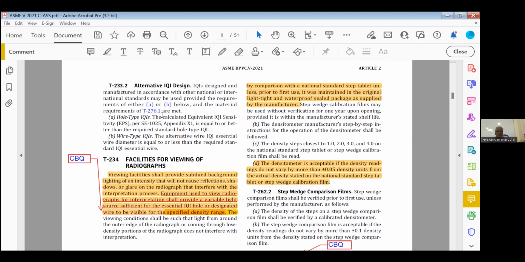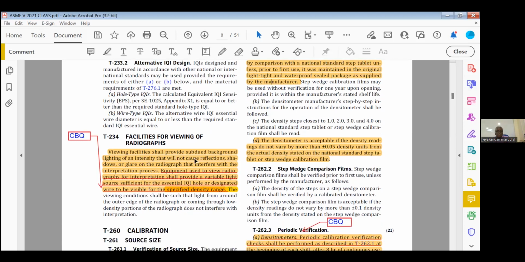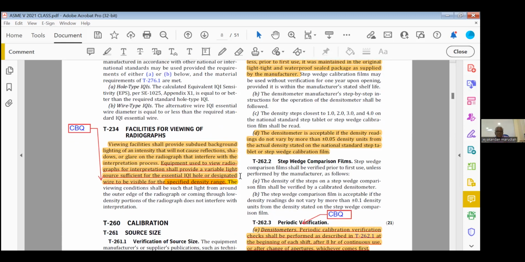Okay, highlight this one. This is closed book. Viewing facility shall provide subdued background lighting intensity that will not cause reflection, shadows, or glare. And these 3 lines are actually closed book question. Equipment used to view radiographs for interpretation shall provide the essential IQI hole or designated wire size in the specified density range. This is the keyword, specified density range.